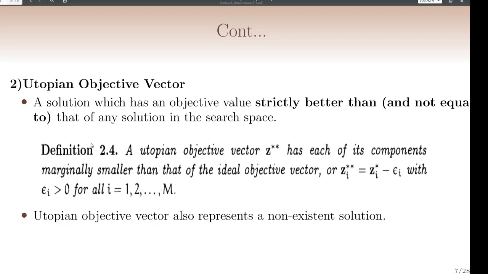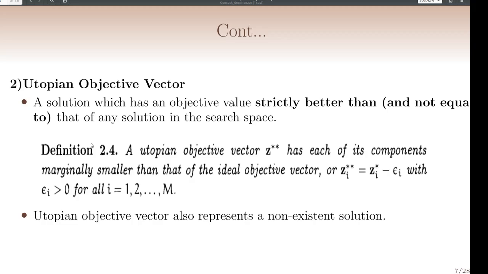Then the utopian objective vector. A solution which has an objective value strictly better than, but not equal to, that of any solution in the search space is the utopian objective vector. This is the formal definition. The utopian objective vector z double star has its components marginally smaller than those of the ideal objective vector.